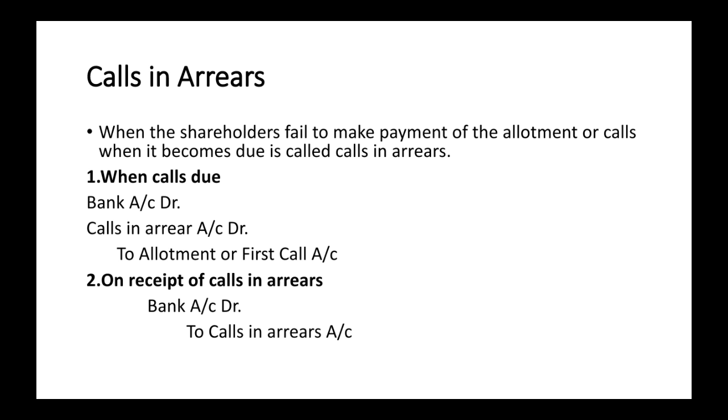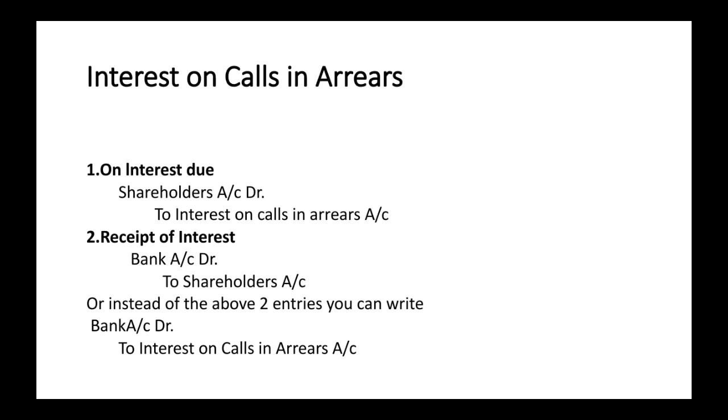There are two entries when this call becomes due. Bank account debtor, calls in arrears account debtor to allotment or first call account. Then on receipt of calls in arrears, bank account debtor to calls in arrears account. When we receive the call money, we credit the calls in arrears account that we debited initially when it becomes due.